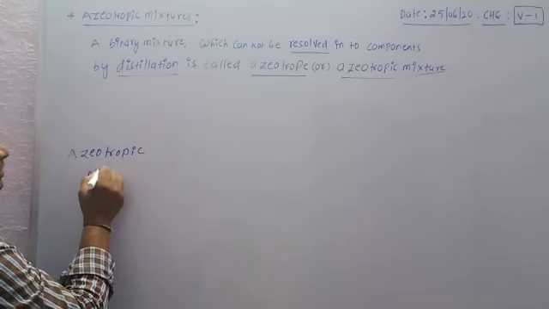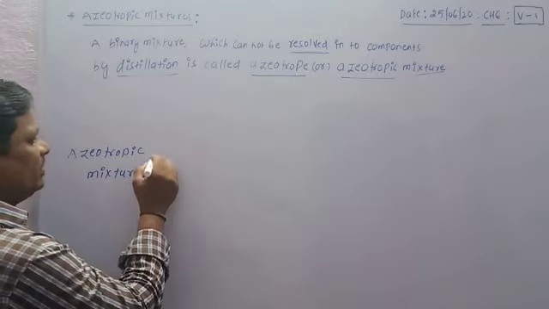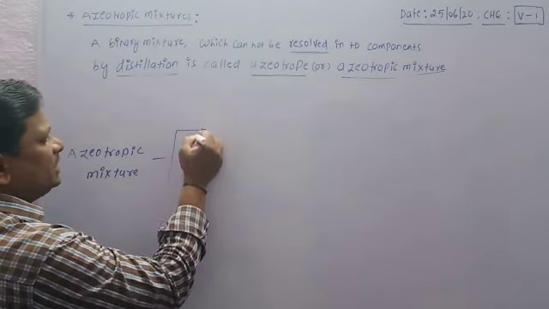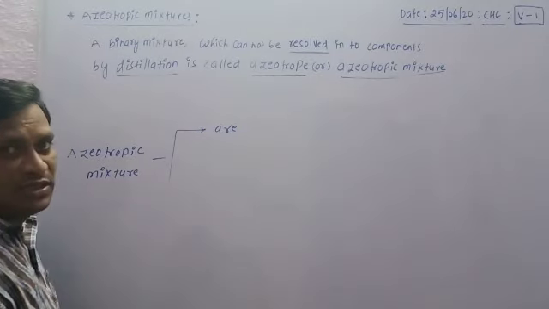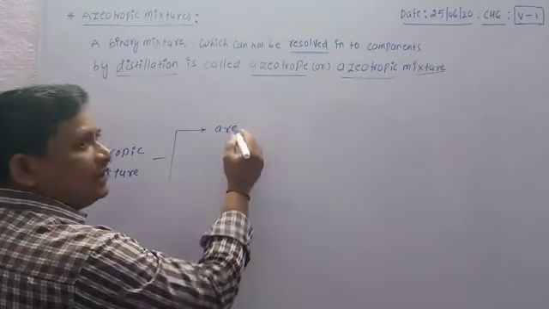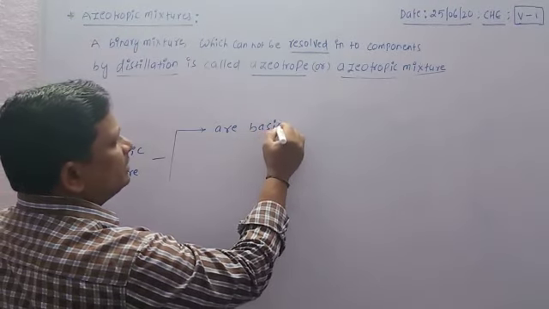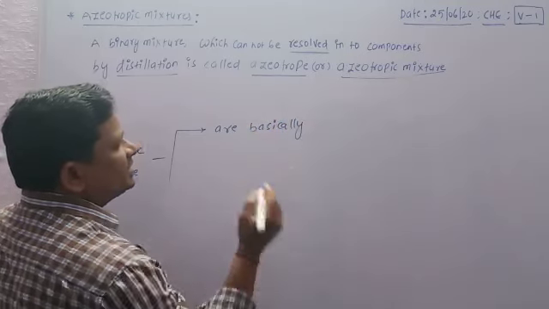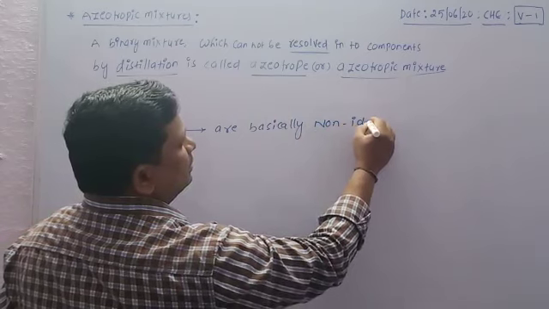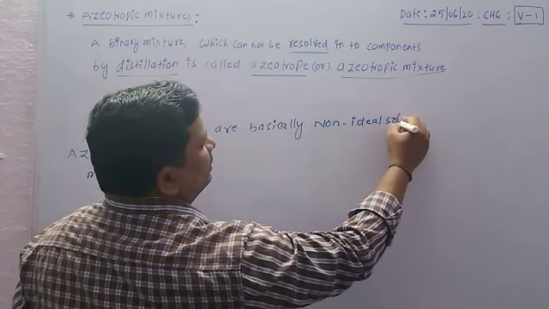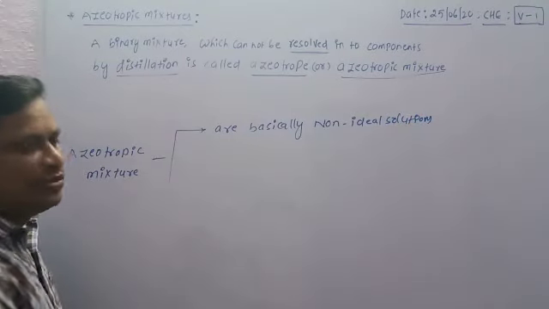Generally, azeotropic mixtures are basically non-ideal solutions. That is the first property.